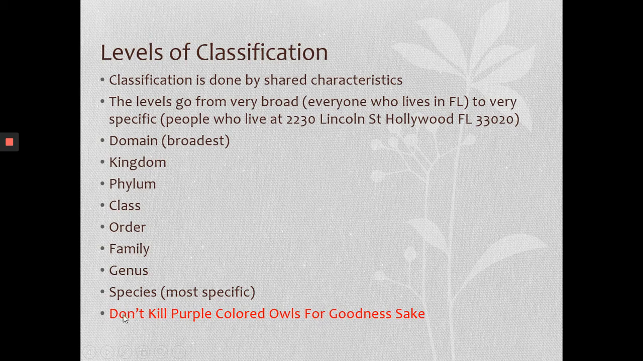Oh, I'm sorry, I forgot about my mnemonic that we came up with a few years ago. Don't kill purple-colored owls for goodness sake. You can come up with your own, but that's one that we came up with in class a few years ago, and it just kind of stuck, and that's what I've been using ever since. So again, domain, kingdom, phylum, class, order, family, genus, species.